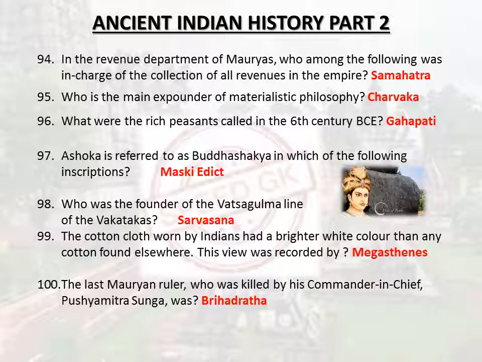In the revenue department of Mauryas, who among the following was in charge of the collection of all revenues in the empire? Samaharta. Who is the main expounder of materialistic philosophy? Charvaka. What were the rich peasants called in the 6th century BCE? Gahapati. Ashoka is referred to as Buddha Shakya in which of the following inscriptions? Maski Edict. Who was the founder of the Vatsagulma line of the Vakatakas? Sarvasena. The cotton cloth worn by Indians had a brighter white color than any cotton found elsewhere. This view was recorded by Megasthenes. The last Mauryan ruler, who was killed by his commander-in-chief Pushyamitra Sunga, was Brihadratha.